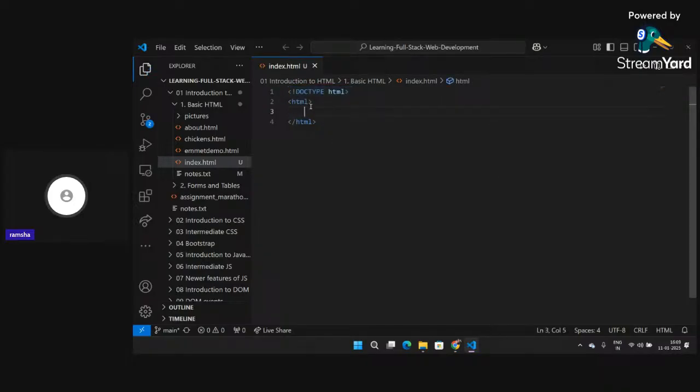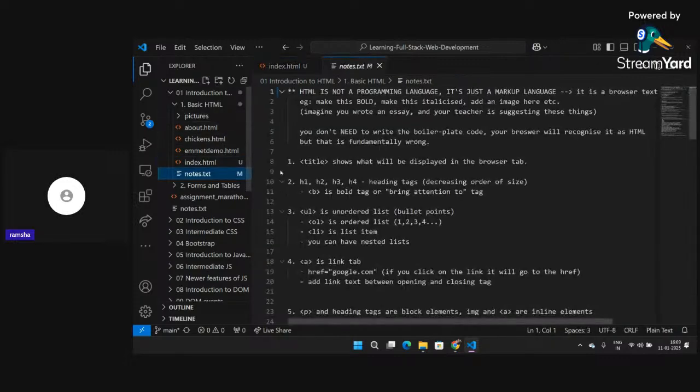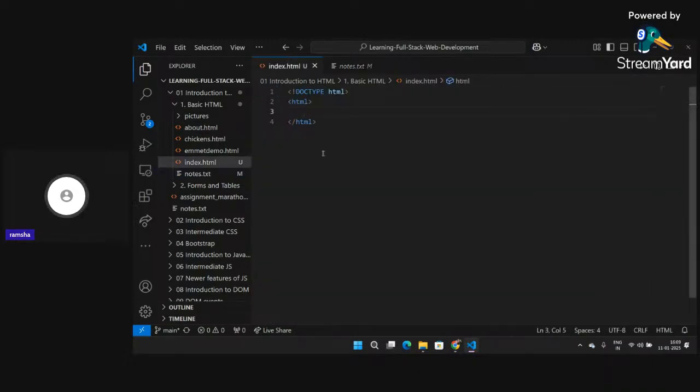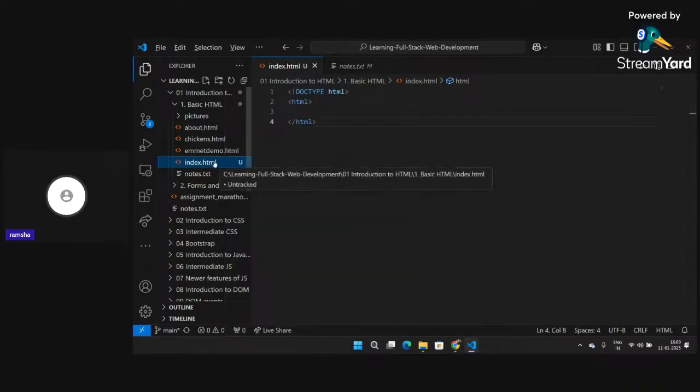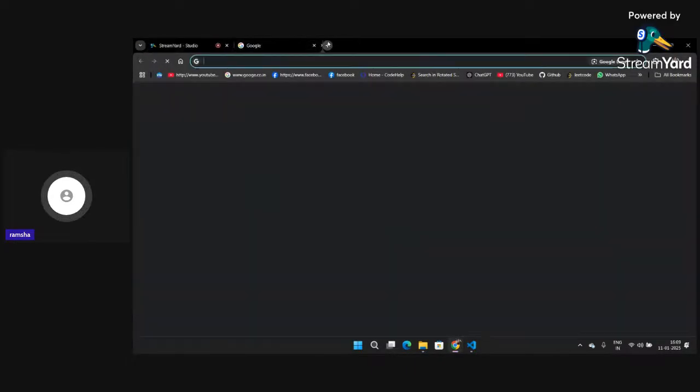Now this particular thing is known as tags. They are known as tags in HTML. There are a lot of tags in HTML, and we are going to study each of them a little bit. So this is known as the boilerplate code. Now there are a lot of things that we can write here. If I want to open this in the browser, I can right click on this and copy the path of my HTML file.